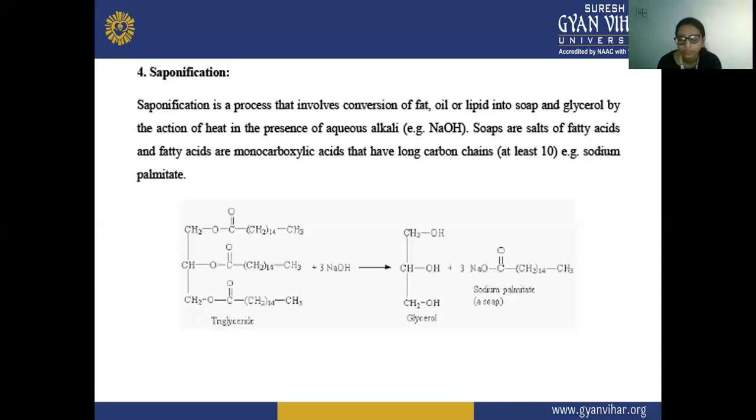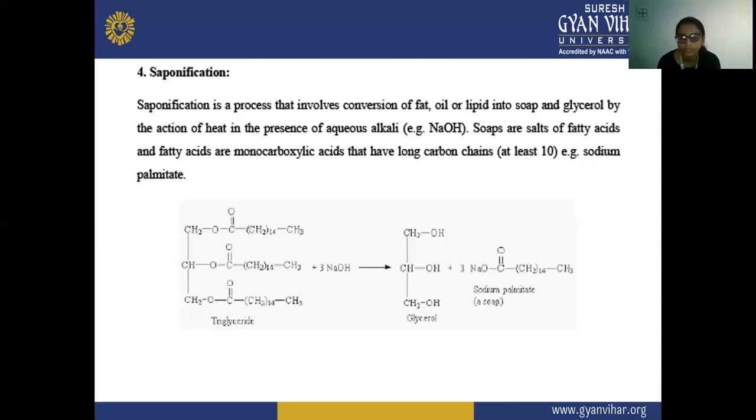So here you will see this reaction. This is your triglyceride, which is an ester. When it is treated with NaOH, which is your alkali, and heat is also applied, it is converted into glycerol and sodium palmitate. Here sodium palmitate is your soap and this is your glycerol.